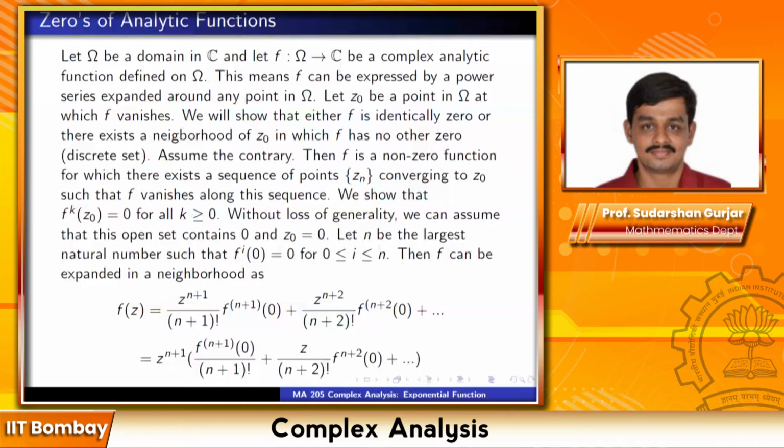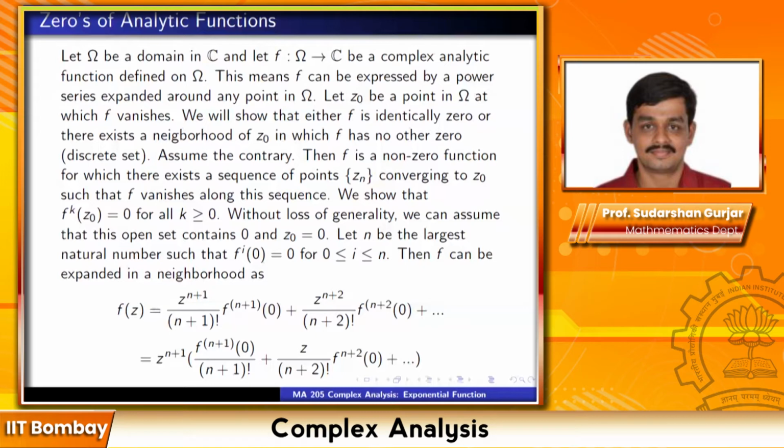n can even be 1 here, right? Yeah, n can even be 1, sure. Well, n can even be 0, in fact. Well, actually, n will be forced to be 1 because along the sequence the function is vanishing. So n will at least be 1. But you can be generous and even allow n to be 0.